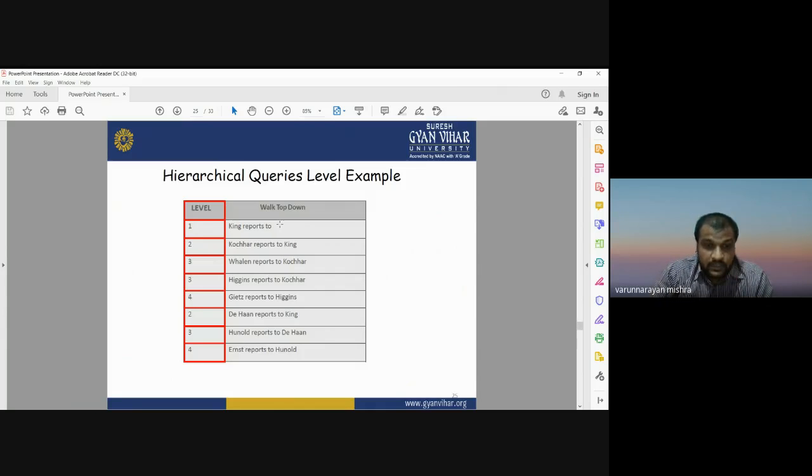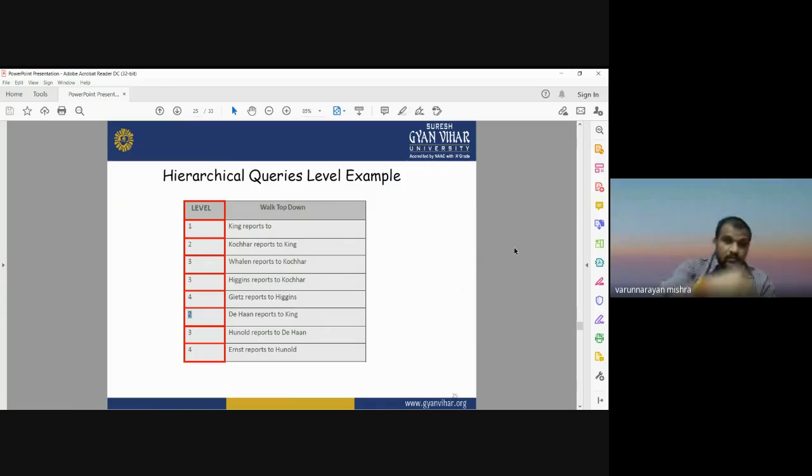the company. Dehan also reports to King, so Dehan's position in the company is second. Then other employees are working under Dehan and Kocher, so they report to them. Respectively, they can have different levels, different positions in the company. So this is the hierarchical query level example. How we can see the level of information that is flowing from top to bottom.